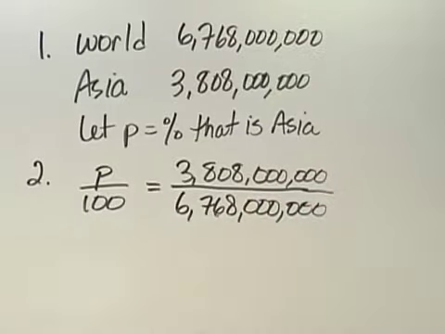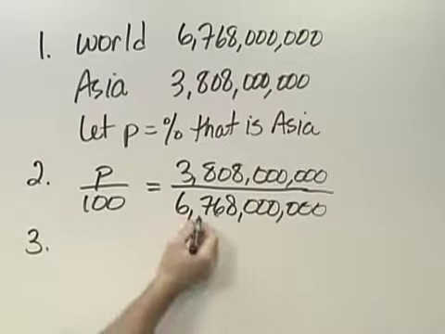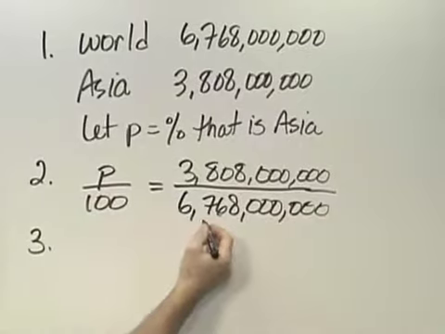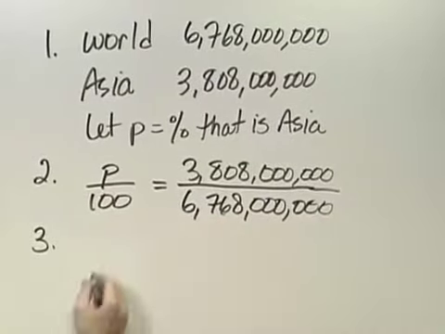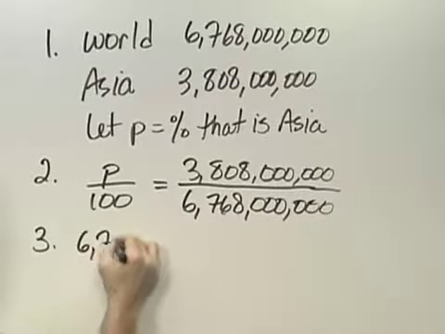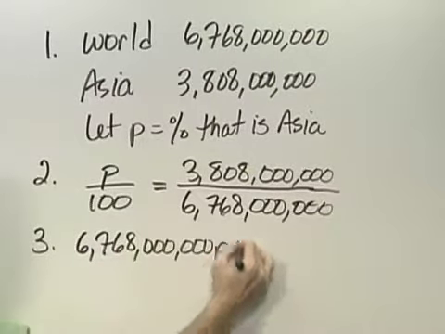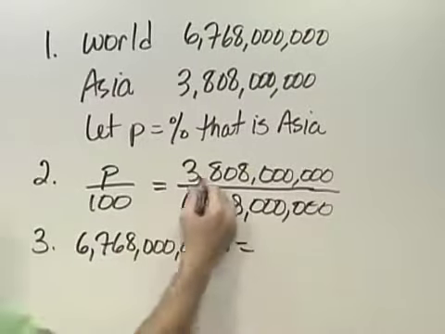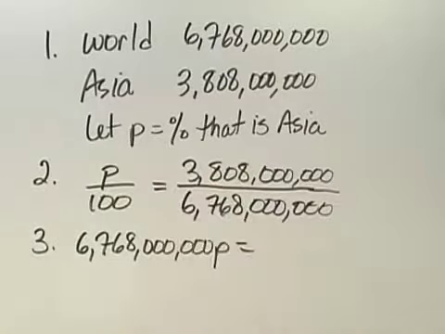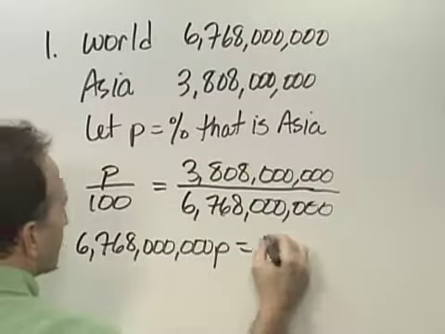Step 3 in the process is to solve that equation, and we do so by equating cross products, and that means we multiply P times this number 6,768,000,000. And that would equal the 3,808,000,000 times the 100.